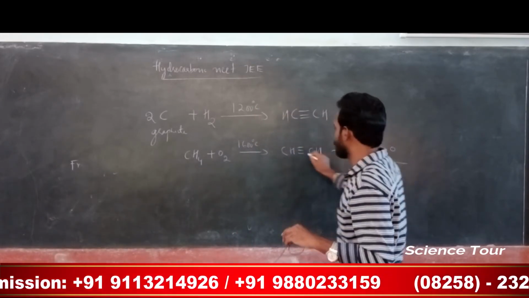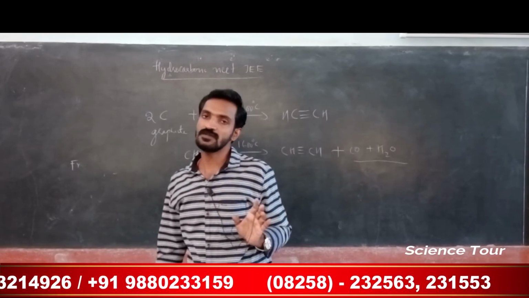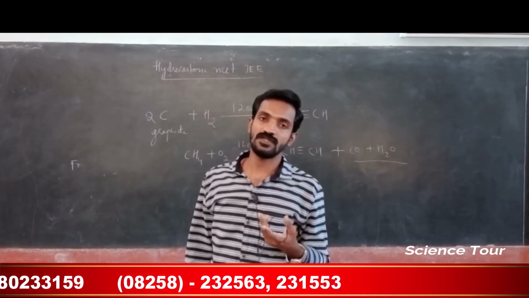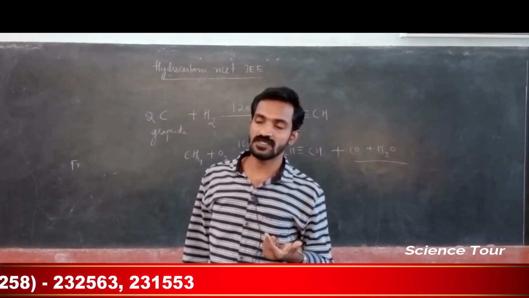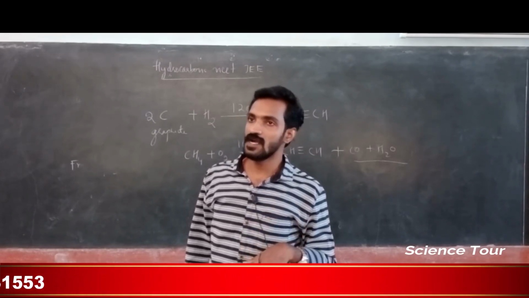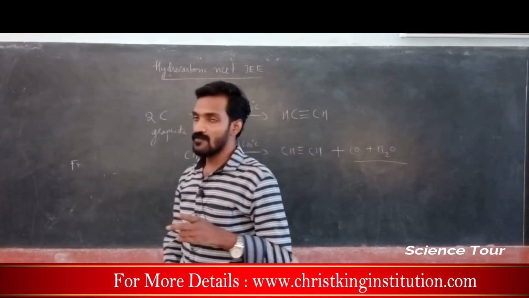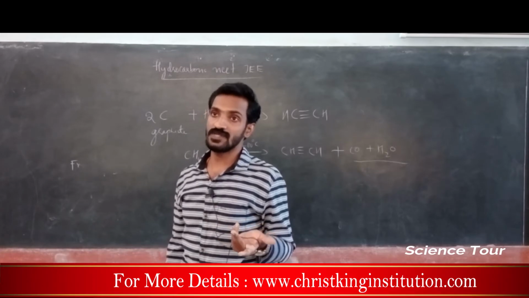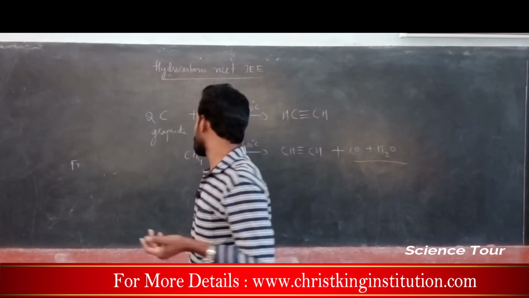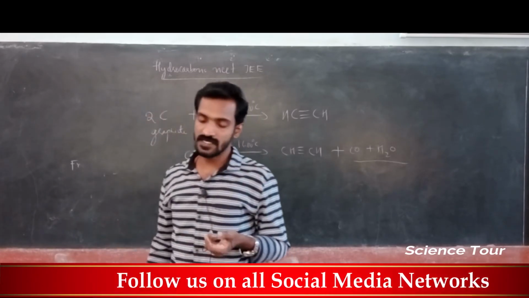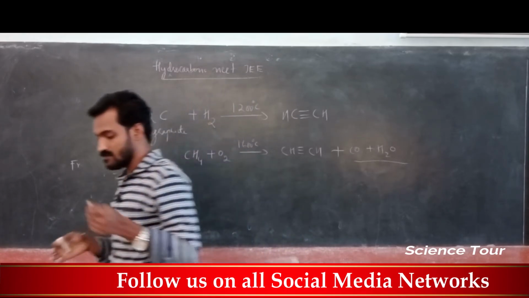I am just talking about alkyne preparation. So I just wrote methane undergoes oxidation at 1600 degrees Celsius, it gives alkyne, and carbon monoxide is a byproduct. Here graphite undergoes reduction, means adding hydrogen, at 1200 degrees Celsius it gives this particular alkyne.